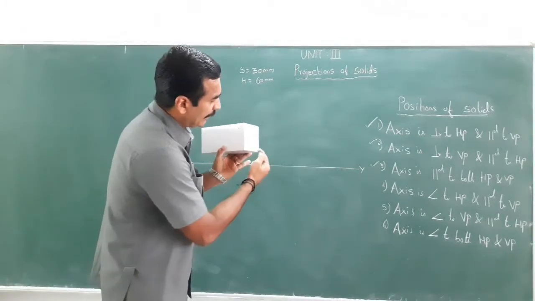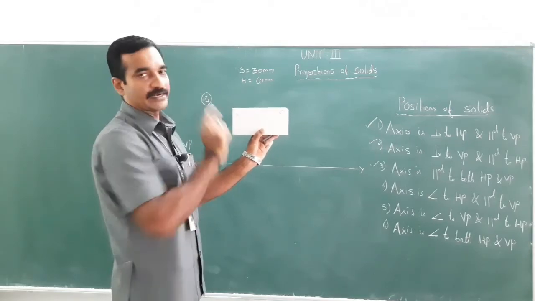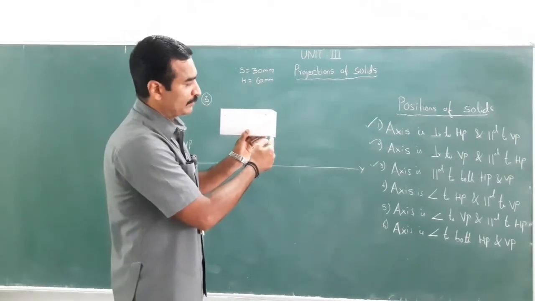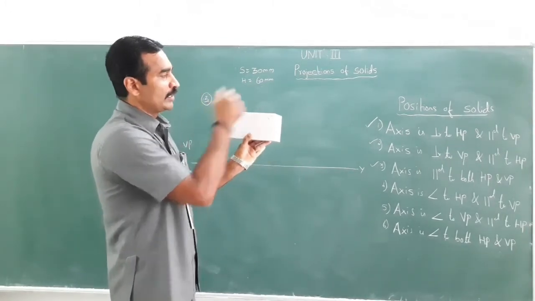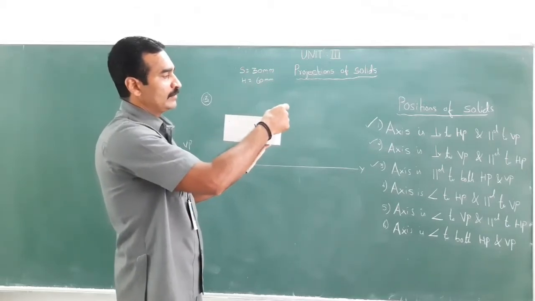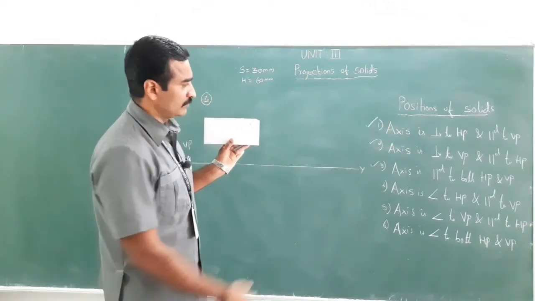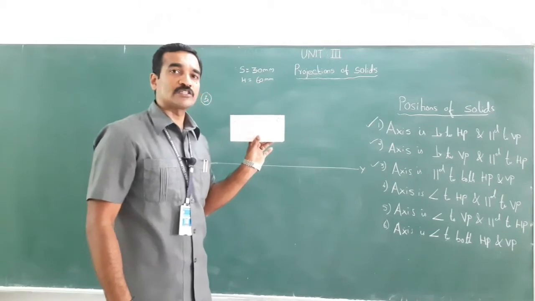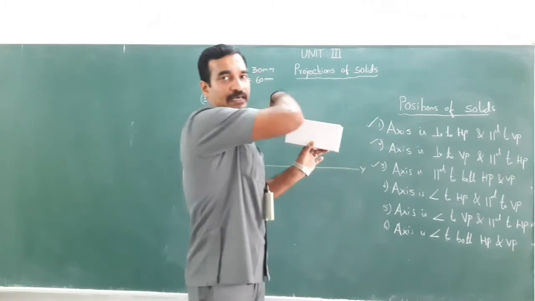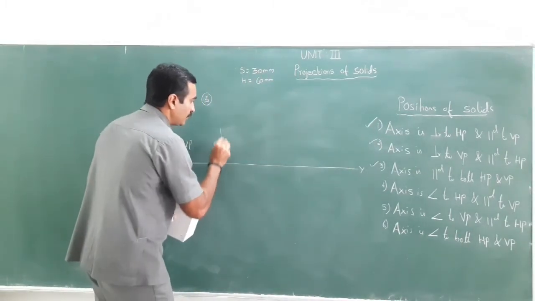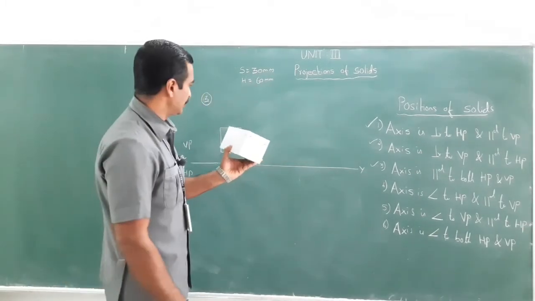Now I am just keeping this object in this manner. Let me just give the naming A, B, C, D, A, B, C, D, P, Q, R, S in this manner. So right behind A, that is P, right behind B, that is Q, right behind C, that is R, right behind D, that is S. So when I look at from the right side of this object, see, as far as first angle projection is concerned, when you look at from the right, the image would be captured in the left side, right? So this is the square. I have got it. Right? This is a square.